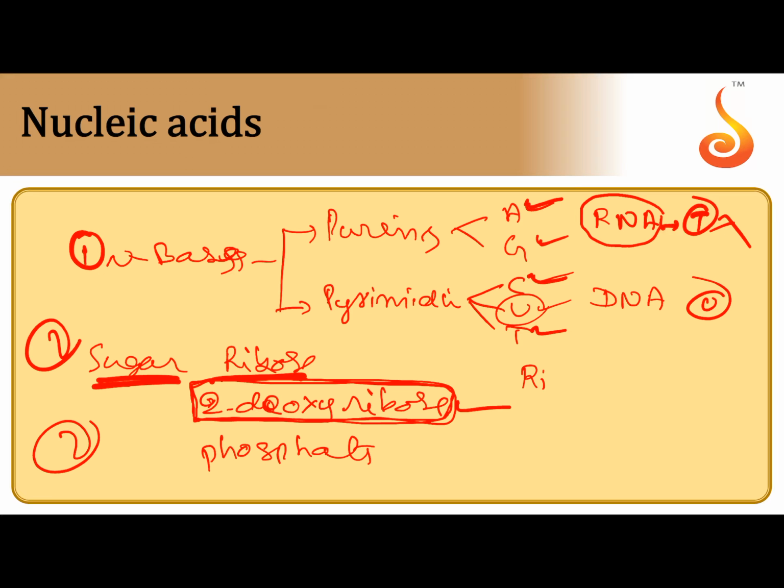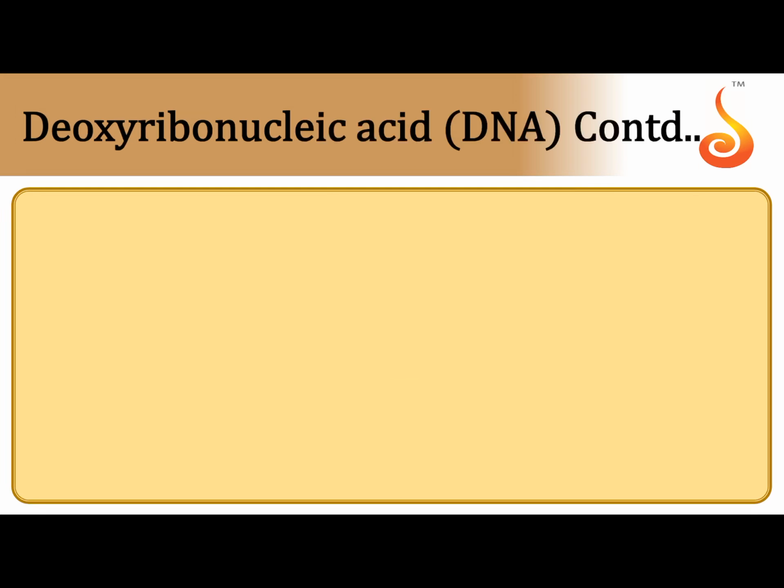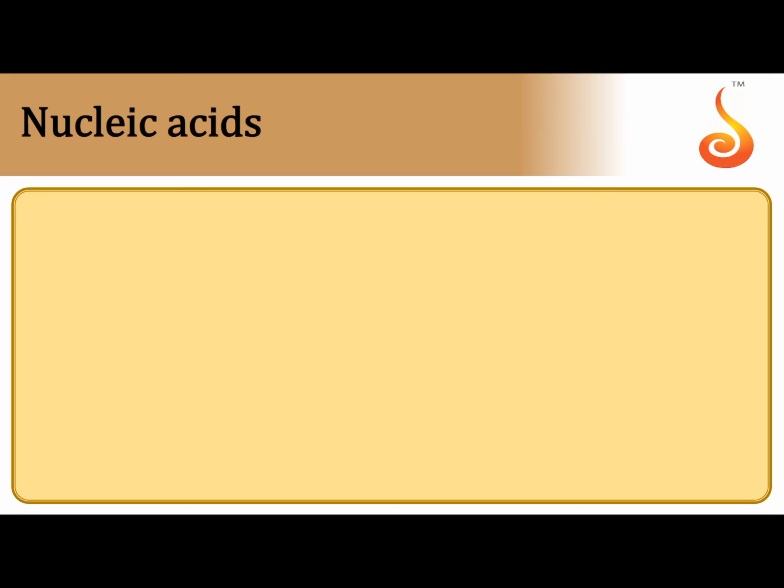When ribose sugar and nitrogen base are attached to each other through an N-glycosidic link, the one which is formed is called a nucleoside. To this nucleoside, if phosphate 1 or 2 or 3 is added, then that becomes a nucleotide. So a nucleotide is formed by nitrogen base plus sugar moiety plus phosphate.